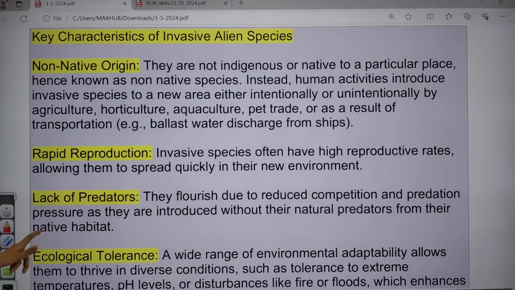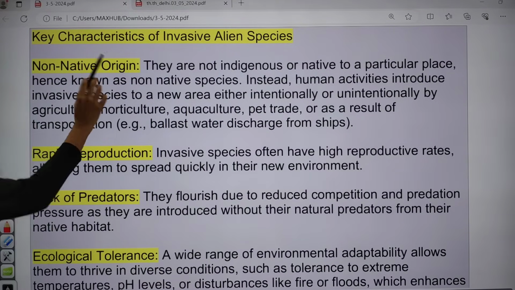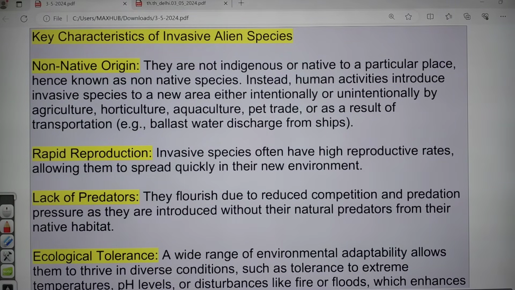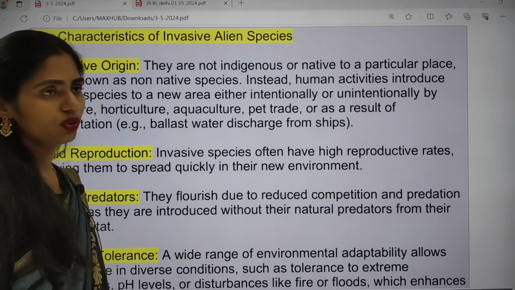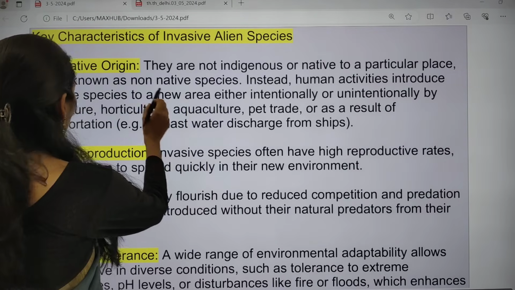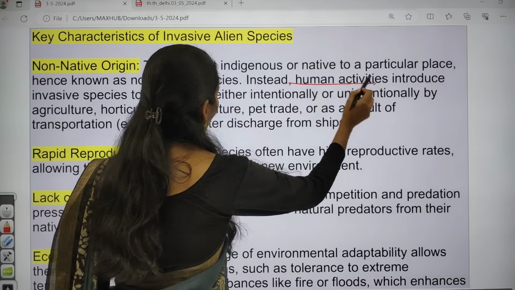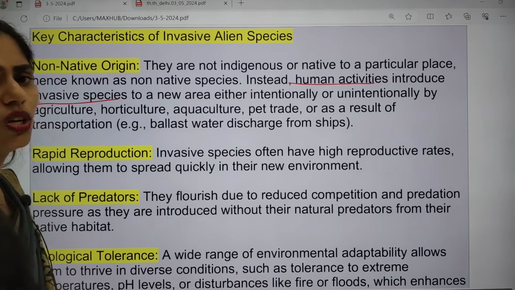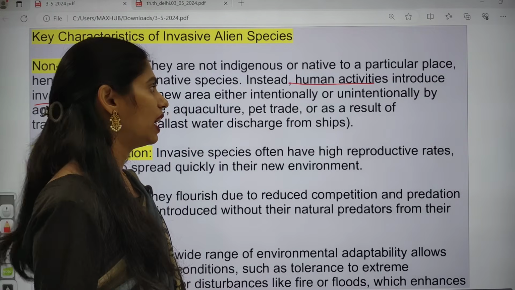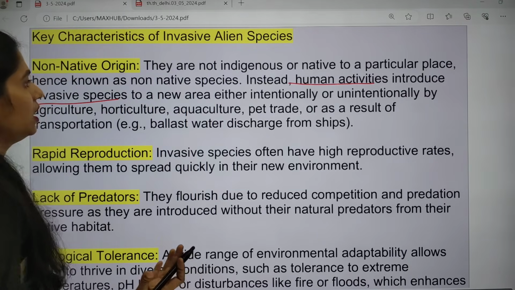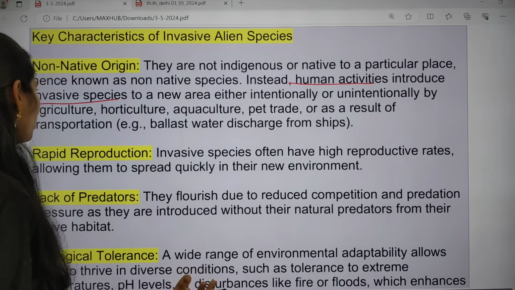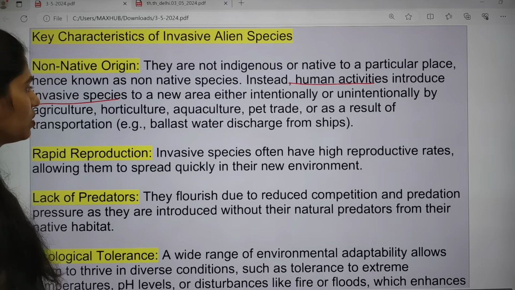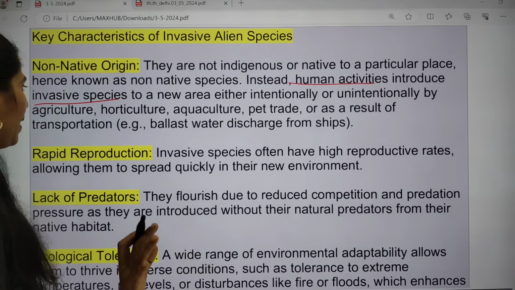And what characteristics do they have? They are non-native, so they are not indigenous to a particular place. Human activities introduce these invasive species into an area, intentionally or unintentionally. Because of this, they have an impact.